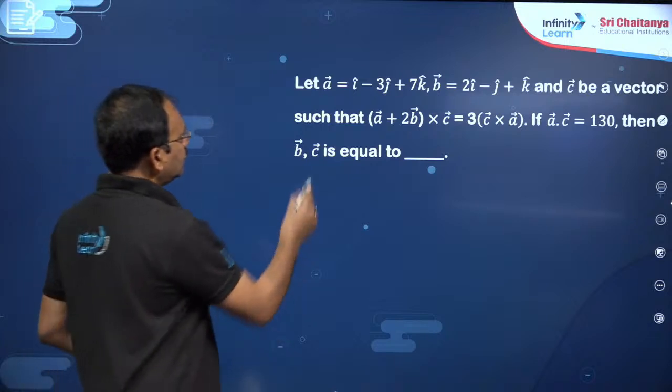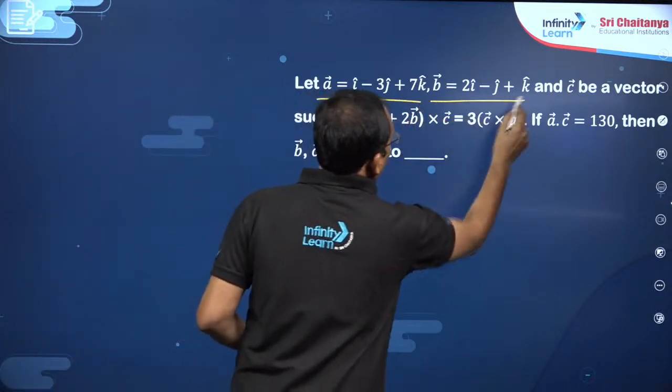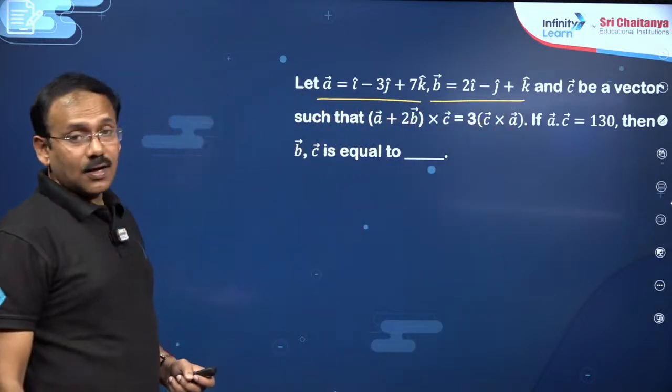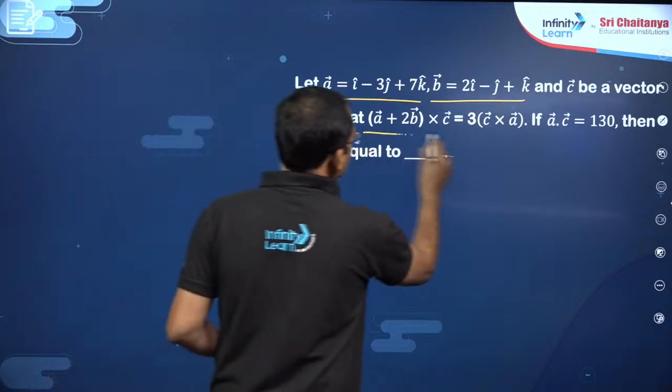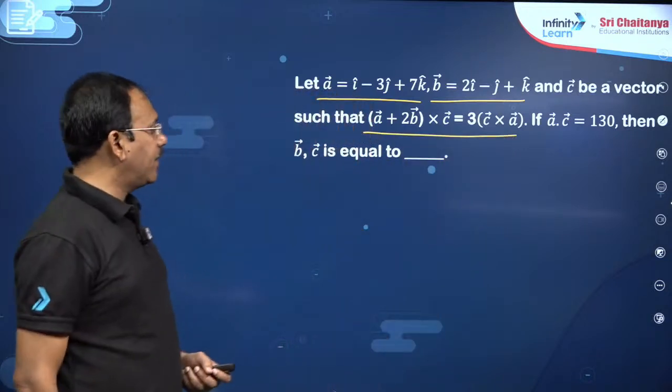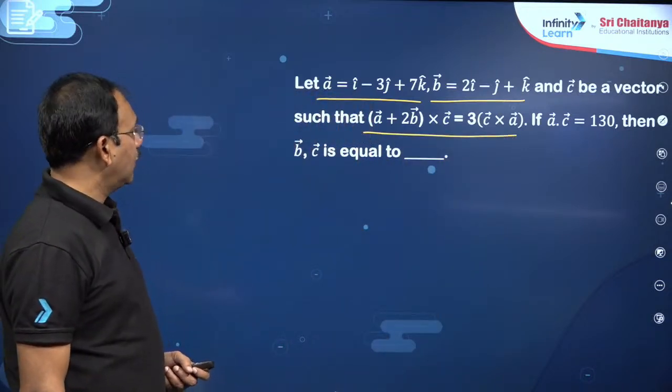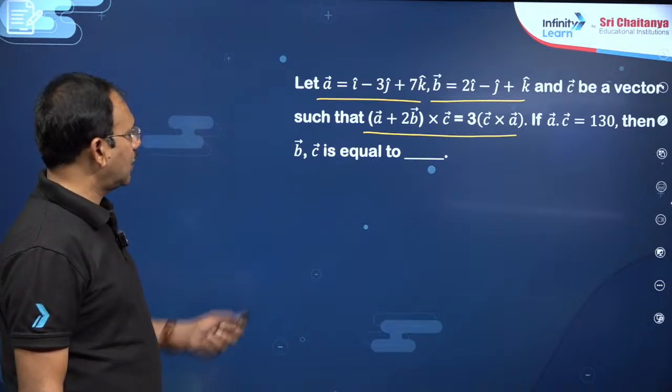You see, A bar, B bar are two vectors. C is a vector such that this holds good. A dot C is also given, then B bar dot C bar is asked, maybe something is missing here.